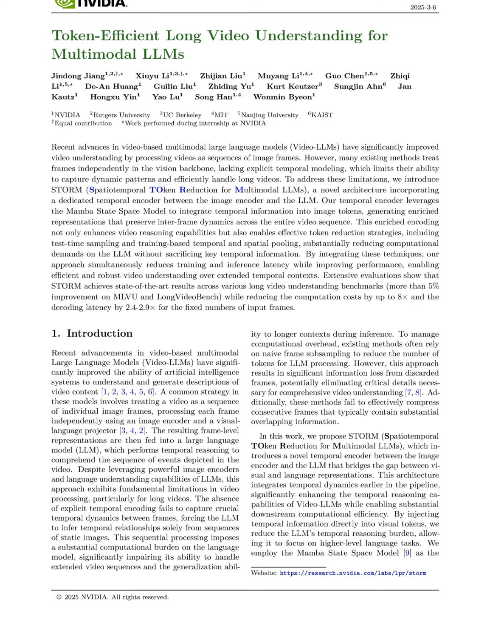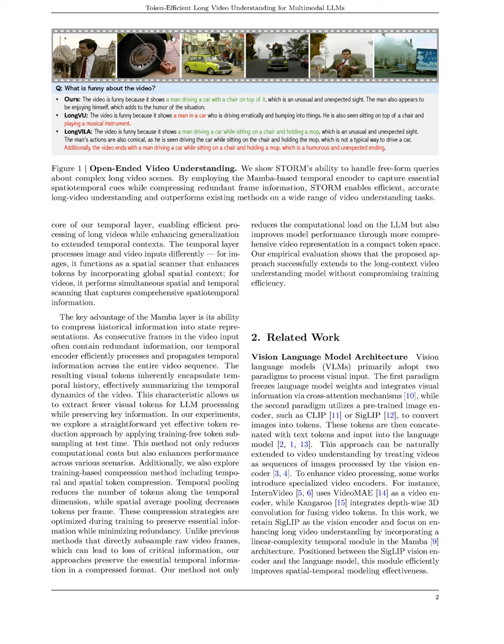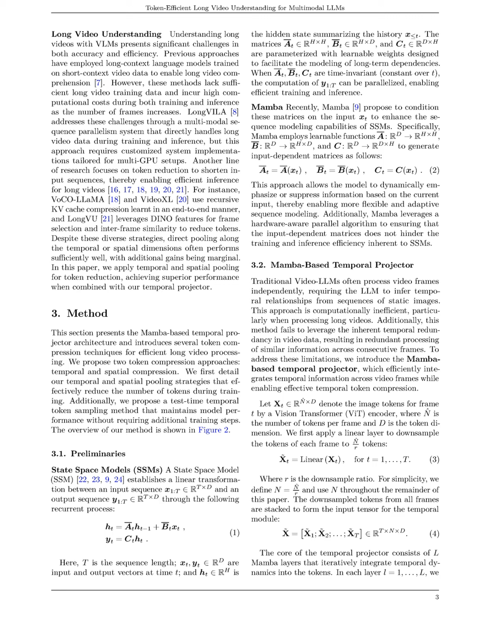The STORM algorithm operates through a structured methodology that enhances long video understanding by integrating a Mamba-based temporal encoder with a vision encoder and a large language model, LLM. First, the algorithm processes video frames using a vision encoder, specifically SigLIP, to generate initial image tokens. These tokens are then downsampled to reduce their dimensionality before being fed into the Mamba temporal encoder.